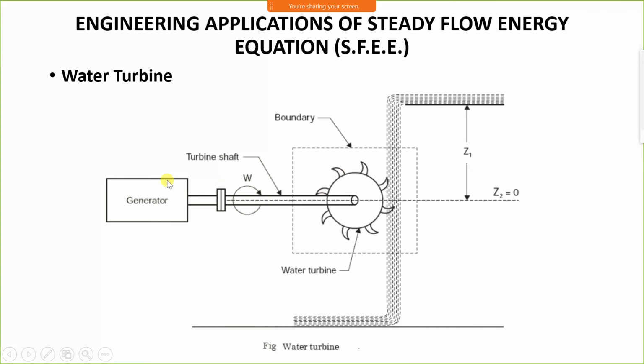This turbine is connected with a generator. The generator generates the power. As the turbine rotates, it generates power, and this is the system boundary. Since it is a water turbine, cold water is supplied. Therefore, there is no internal energy or enthalpy. Only potential energy and kinetic energy will be associated with it. No heat transfer because it is cold water.